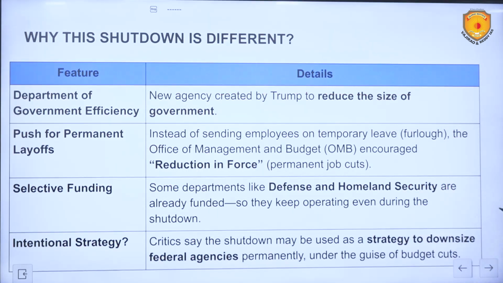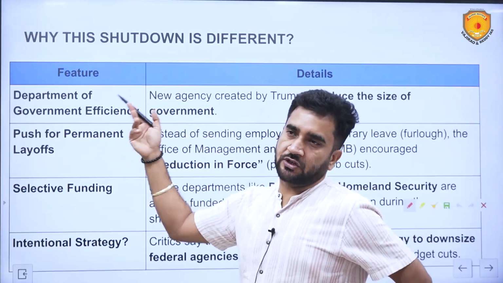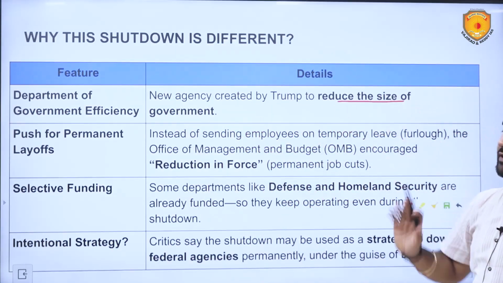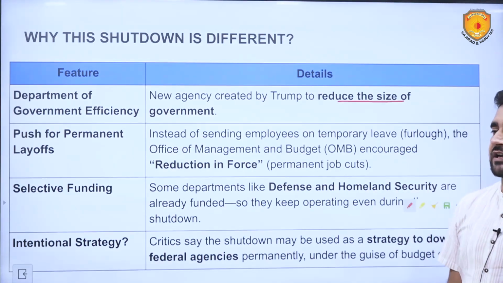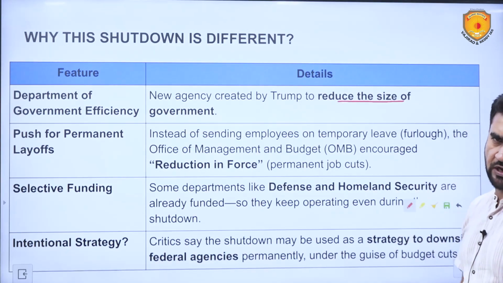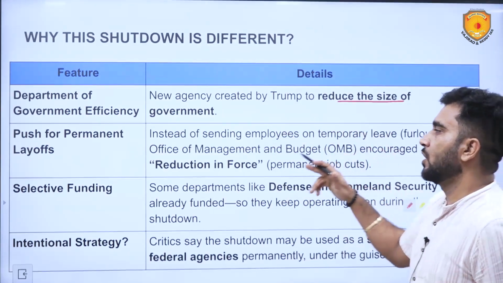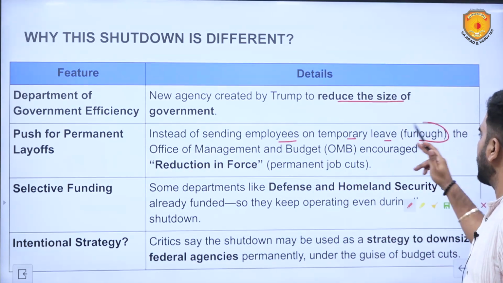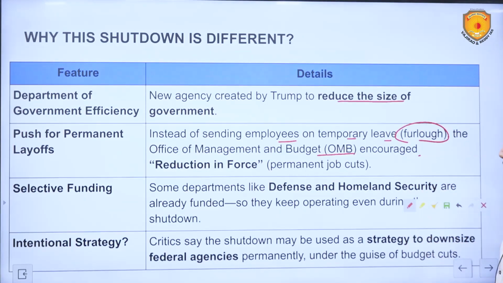The Department of Government Efficiency, DOGE, was created by the Donald Trump administration, and Elon Musk was heading it. It is a new agency created by Trump to reduce the size of the government. So if the federal employees are getting affected due to the shutdown, the Trump administration is okay with it, because they're already thinking of reducing the size of the government. There is a push for permanent layoffs instead of sending employees on temporary leave, that is, furlough. The Office of Management and Budget encouraged reduction in force, permanent job cuts for the federal employees.